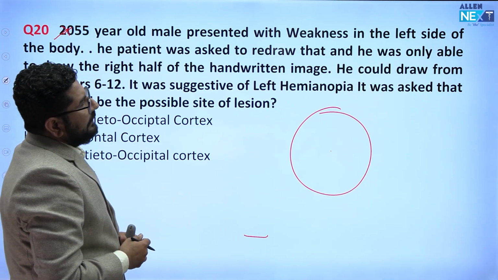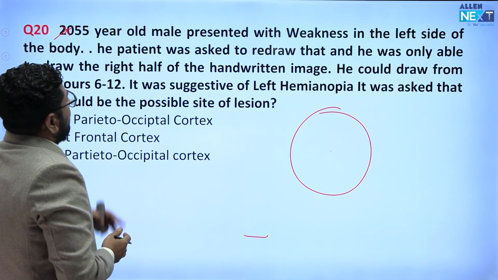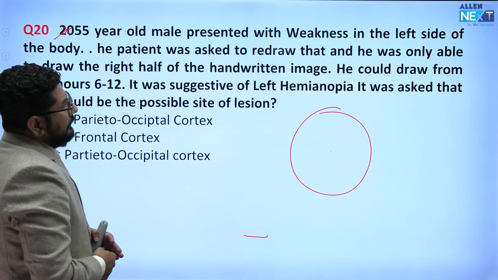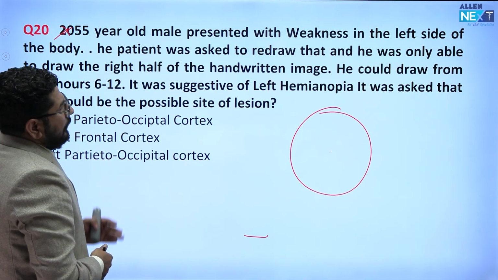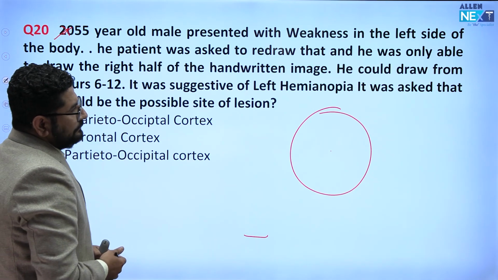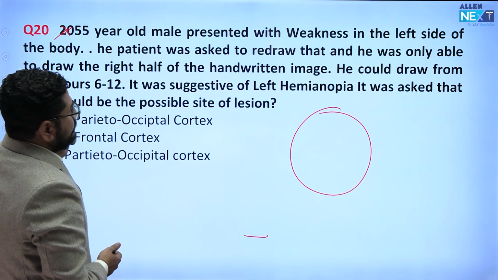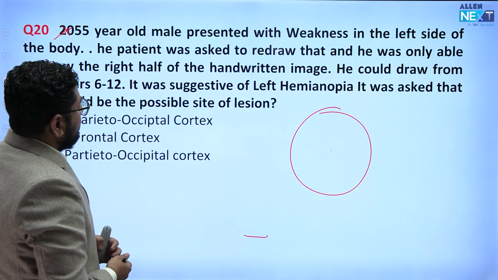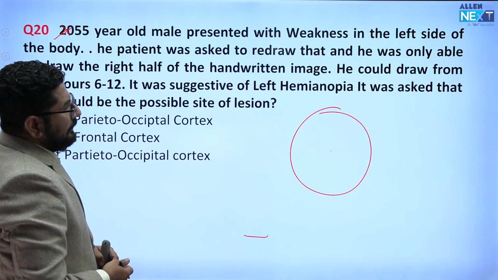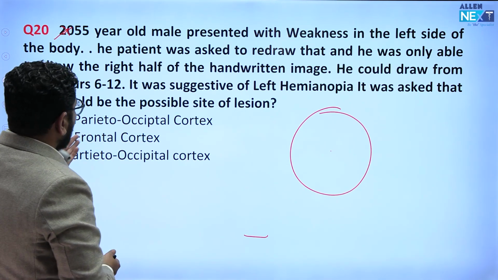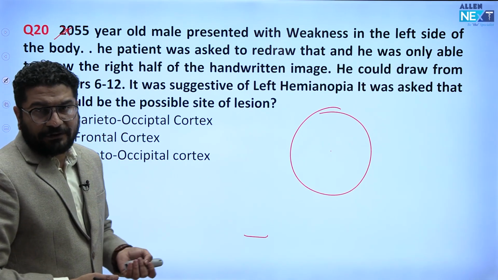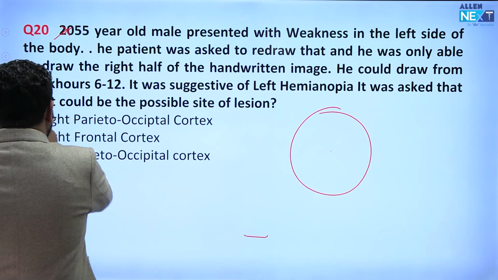A 50-year-old male presented with weakness in the left side of the body. The patient was asked to redraw a handwritten image, and he was only able to draw the right half of it. He could draw from clock hour 6 to 12. It was suggestive of left hemianopia. It was asked what could be the possible site. So when you see left hemianopia, this is like a lesion in the right parietal cortex.